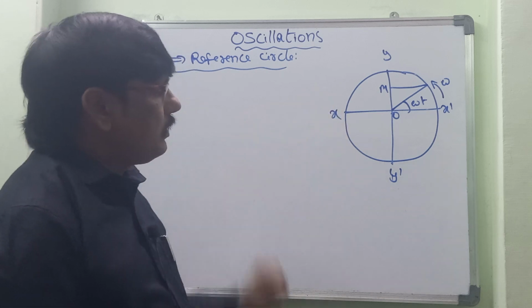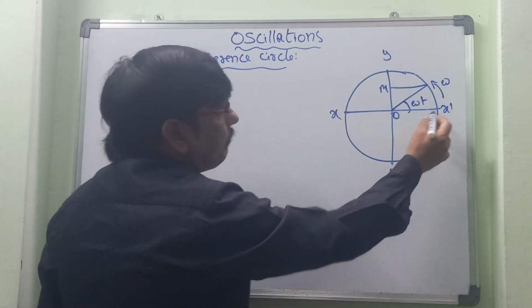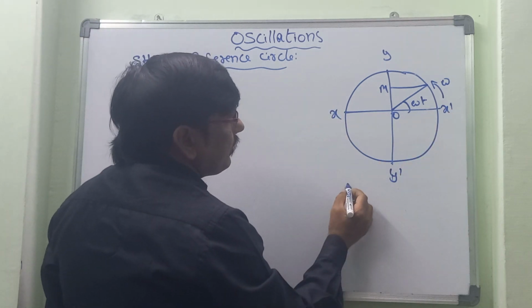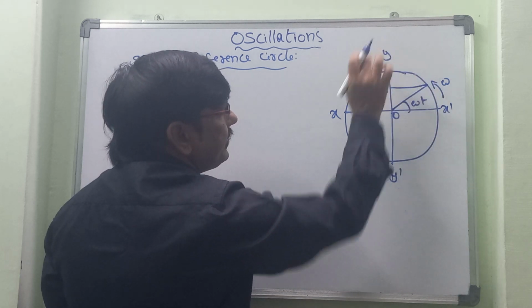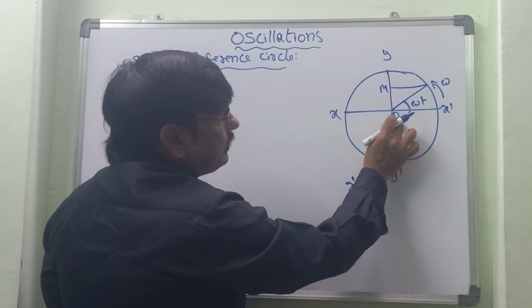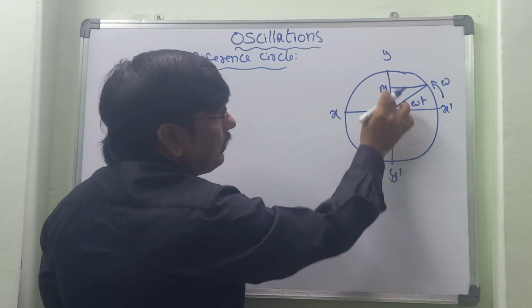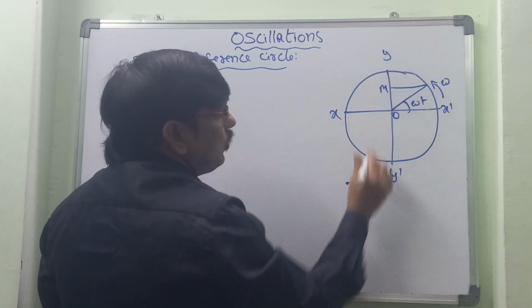First of all, suppose the particle is moving from x dash to y. Then the projection starts from O to y.